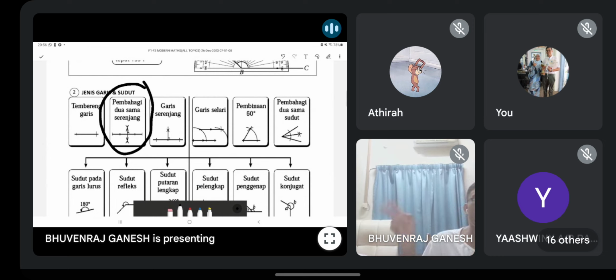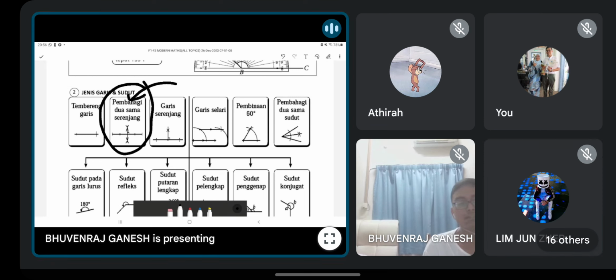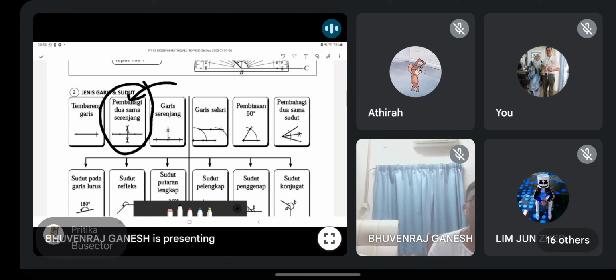Why? Guys, you all remember transformation? How you all find the center of rotation? Macam mana kamu cari pusat putaran dalam transformasi? Anyone? What must we draw? Kena lukis apa? Yang ni lah. Pembagi dua sama serenjang. You must draw the perpendicular bisector and then see the intersection. Tengok persilangan. That is the center of rotation. That is why this one important.